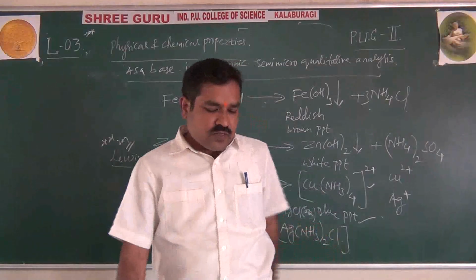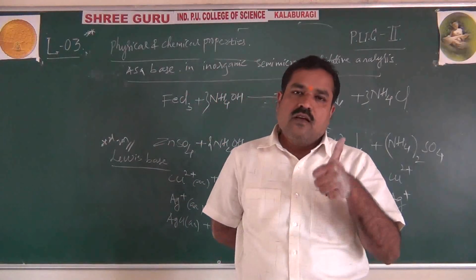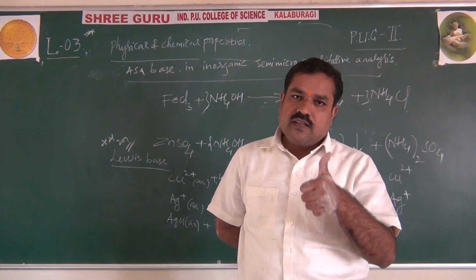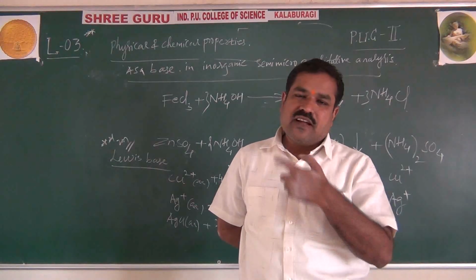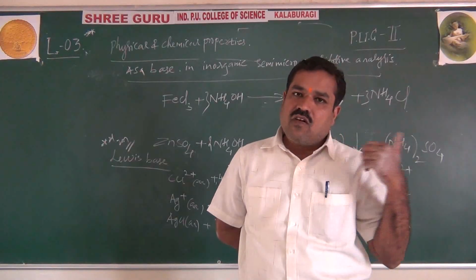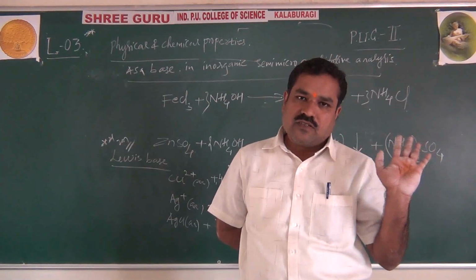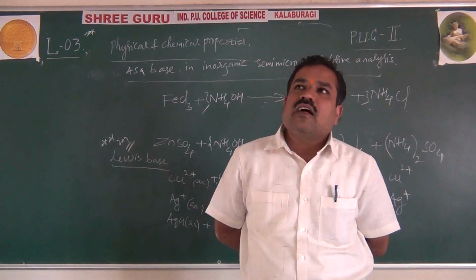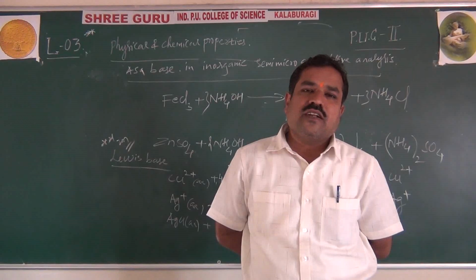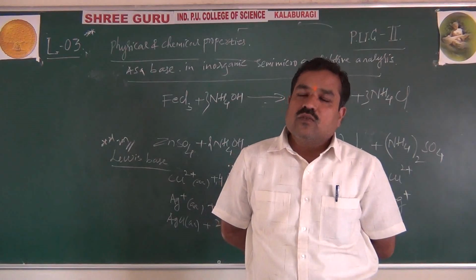And already I told you, if they ask you the uses of ammonia, it is used very importantly as a common base in inorganic qualitative analysis to detect iron as well as zinc, and also in the form of complex salts as copper and silver ions. And this ammonia is also used, especially because of its high vapor pressure, as a cooling agent.